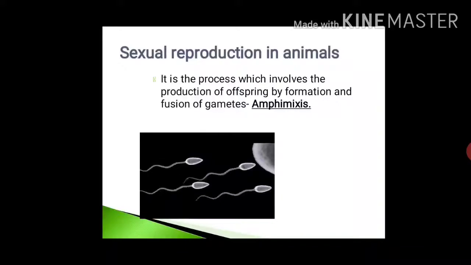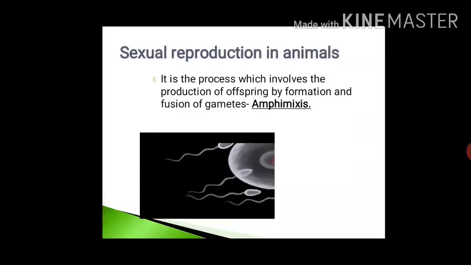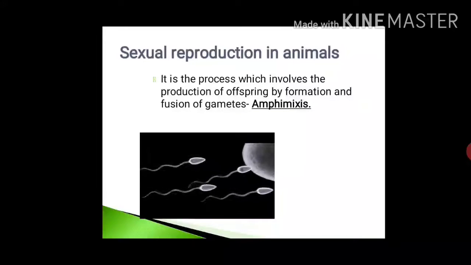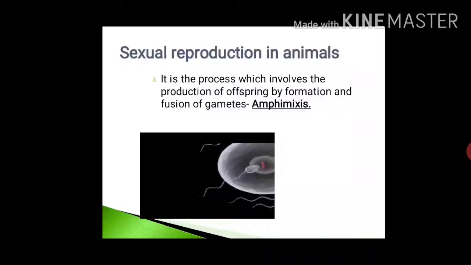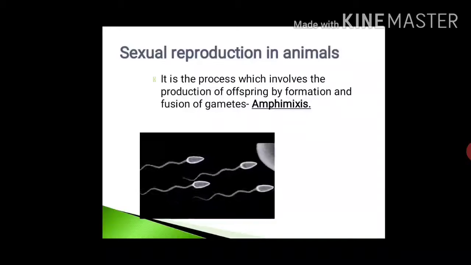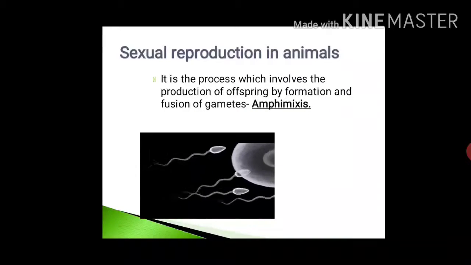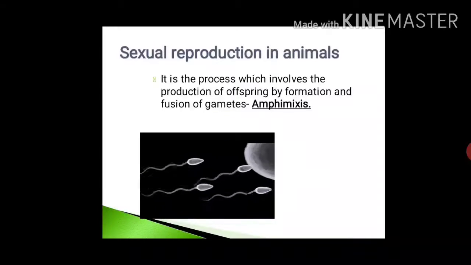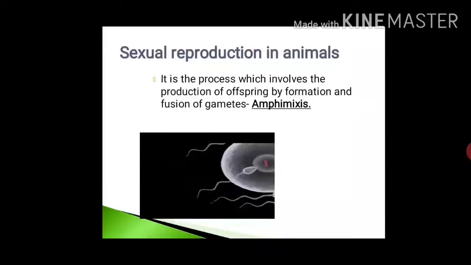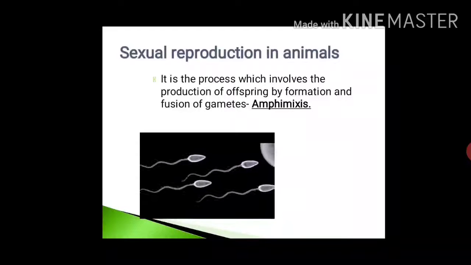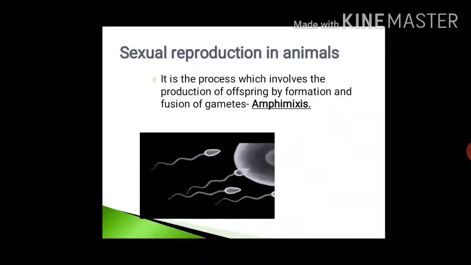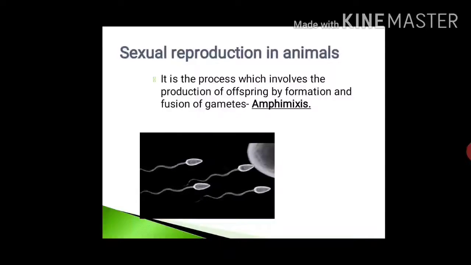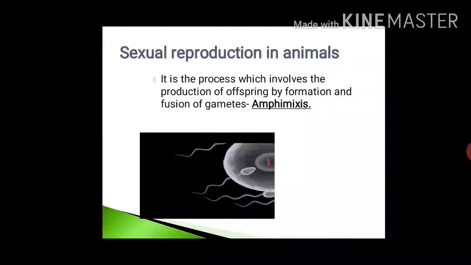So what is the definition of sexual reproduction in animals? It is a process which involves the production of offspring by formation and fusion of gametes. That's why it is known as amphimixis. Amphi means both, here both the male gamete and the female gamete. In this process, the fusion of gametes takes place. That's why it is known as amphimixis.